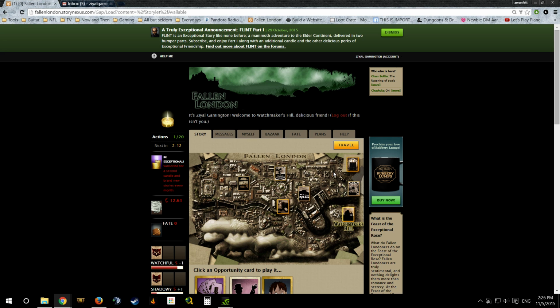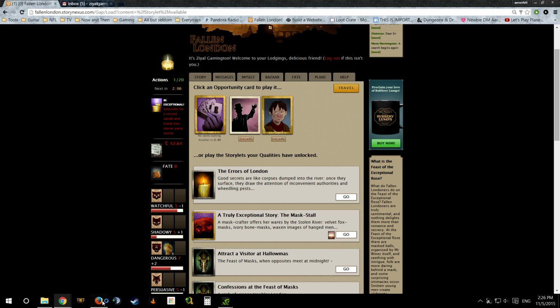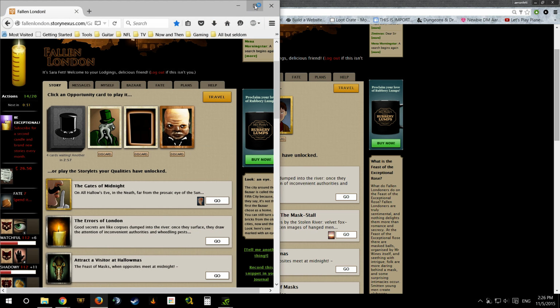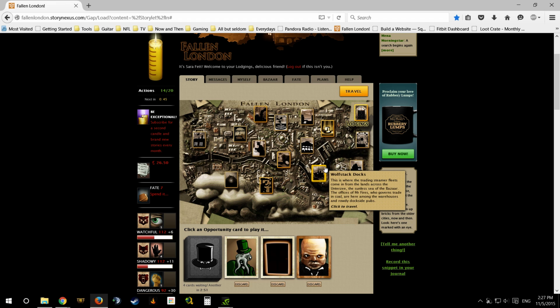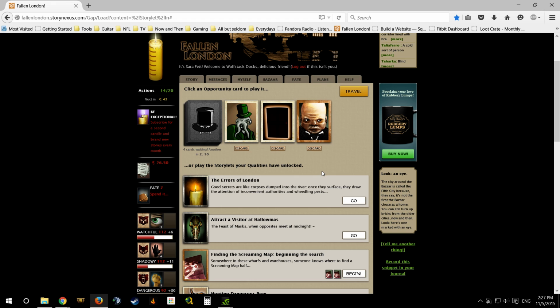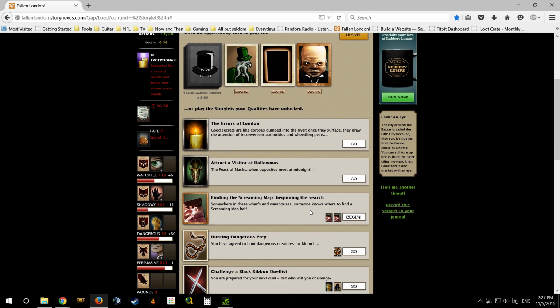These guys really do care about the world they created. And I will tell you that right now, an easier way to show it off is on the other character over on Firefox, if you will. Wolfstack Docks, these are all locations that actually do exist in Sunless Sea, because Fallen London is the port from which you set sail.